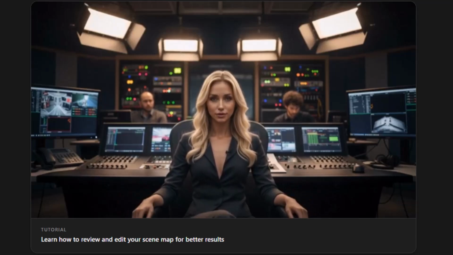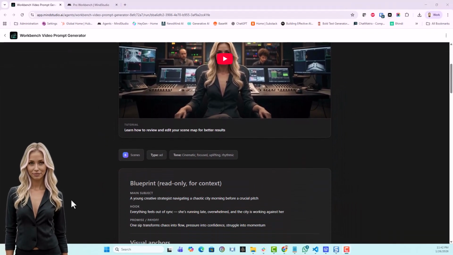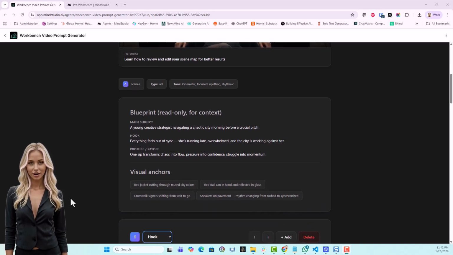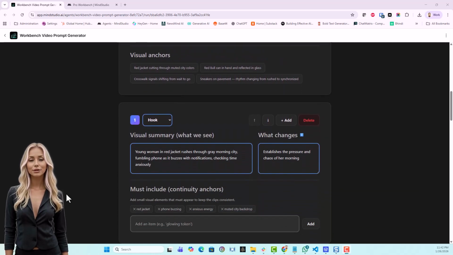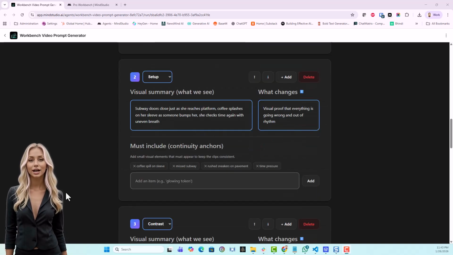Let's build your storyboard. On screen, you can see the results. First, you have a blueprint of this story: main subject, hook and promise or payoff. For each scene, we have a visual summary text we can change, a context window of what changes in this scene, and must-include anchors so the AI model won't drift. I'll go over this quickly and make sure it's aligned with our story.